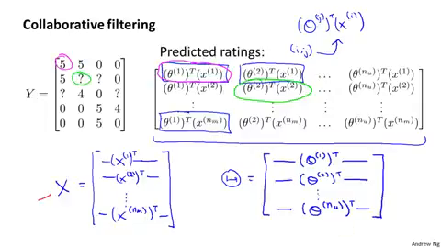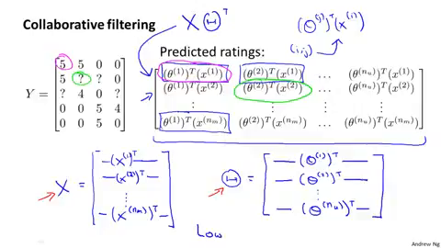Now, given this definition for the matrix X and this definition for the matrix Theta, in order to have a vectorized way of computing the matrix of all of the predictions, you can just compute X times the matrix Theta transpose, and that gives you a vectorized way of computing this matrix over here. To give the collaborative filtering algorithm that we've been using another name, the algorithm that we're using is also called low-rank matrix factorization. And so if you hear people talk about low-rank matrix factorization, that's essentially exactly the algorithm that we've been talking about.